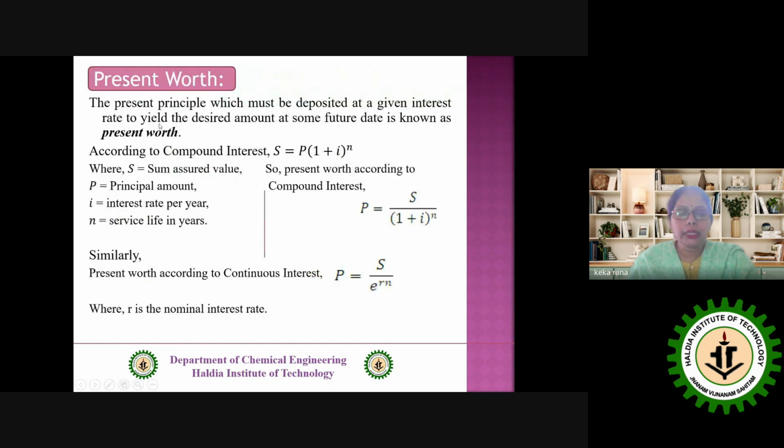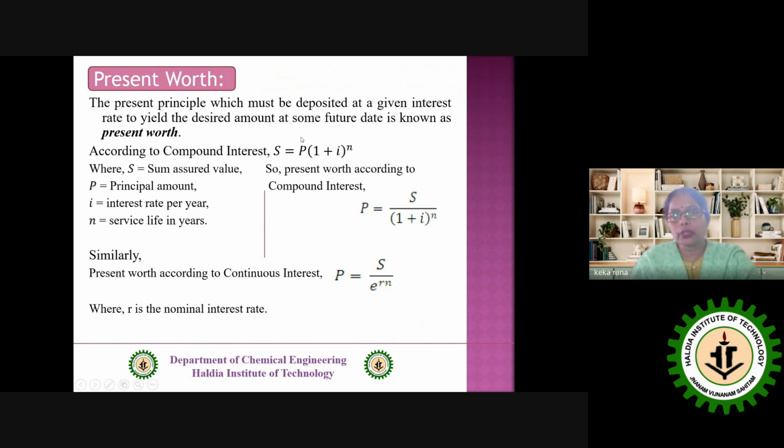Then we go for the present worth. It is again a method for finding the depreciation value, but in a different way, which considers the interest. The present principal which must be deposited at a given interest rate to yield the desired amount at some future date is known as the present worth. According to compound interest, that is a formula we all know. S is the sum assured value, P is the present principal amount, i is the interest rate per year, and n is the service life in years.